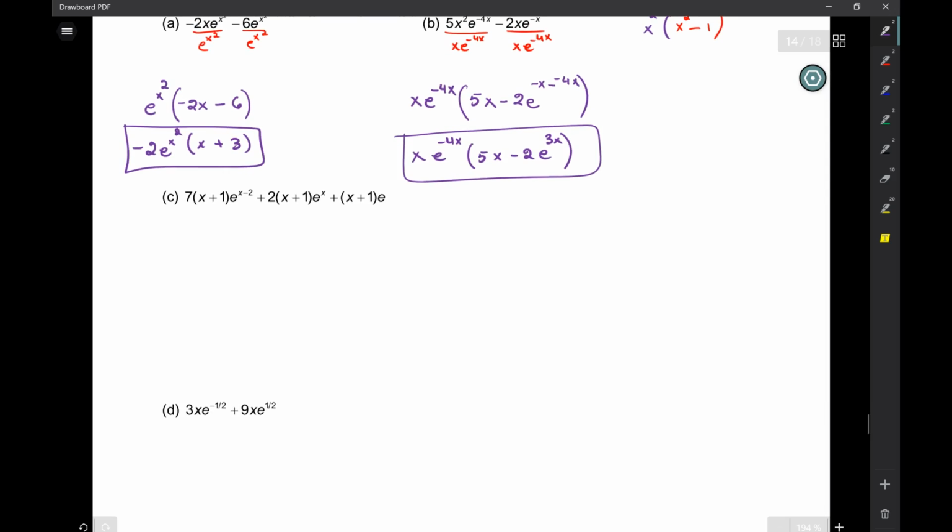All right. Oh, what about this one? What can we factor out? We have a 7 and a 2, so nothing there. Looks like there was an x plus 1 everywhere. And then I have an e to the x minus 2, e to the x, and then here I have, oh, sorry, this didn't come out. This is an e to the x plus 1.